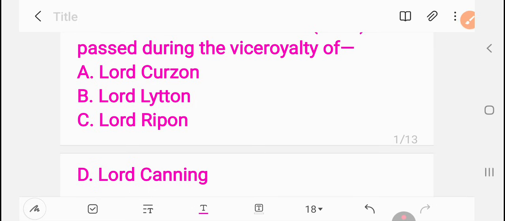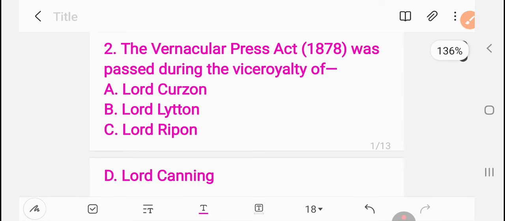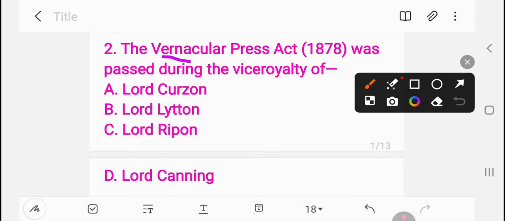The Vernacular Press Act in 1878 was passed during which viceroy's period? So here the right answer is Lord Lytton.